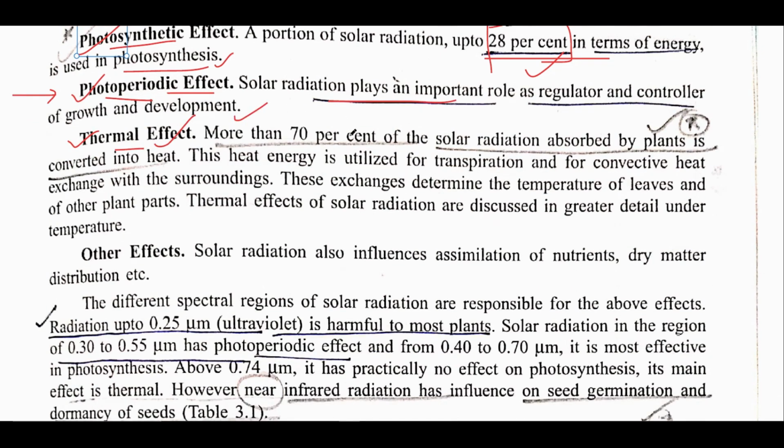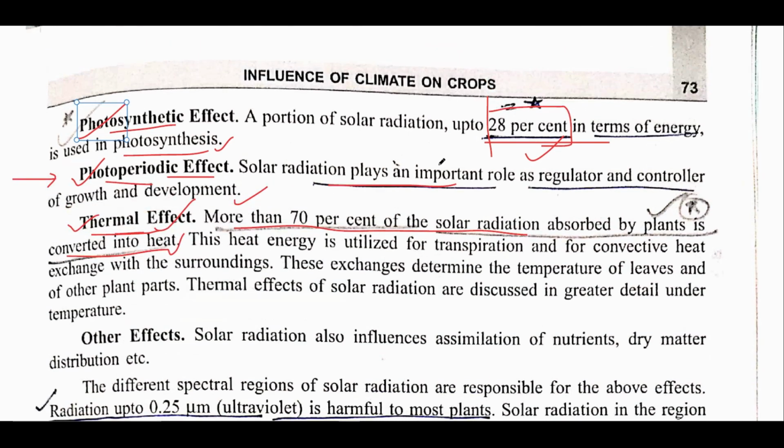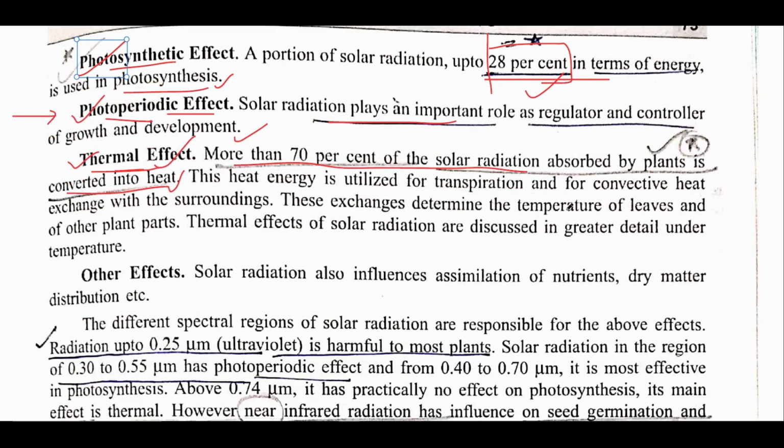This everyone knows. The other important thing is the thermal effect. This is a very important statement, that more than 70% of the solar radiation absorbed by plant is converted into heat. These two statements are very important. First, the photosynthetic effect of solar radiation is about 28% in terms of energy, and the other important statement is that more than 70% of the solar radiation is absorbed by plants and converted into heat.